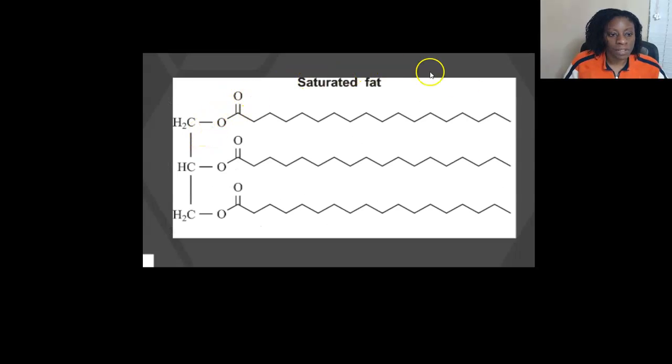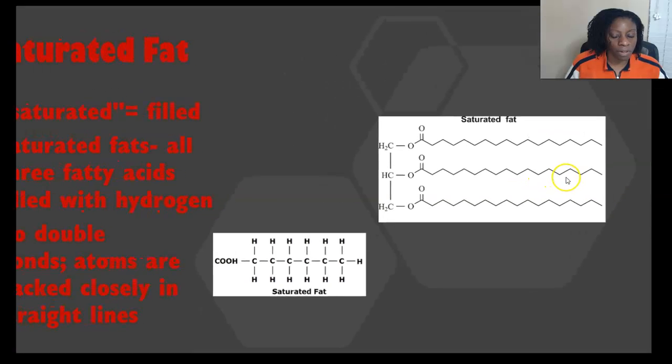Right, so here's another illustration of a saturated fat. So again, you don't see too many letters represented here. You don't see the C's and the H's for the carbons and the hydrogens, but we know that each of the points represents a carbon bound to a hydrogen. So, don't pay attention to these double bonds here. This is the carboxylic acid. There's always going to be that double bond between the carbon and the oxygen. But from one carbon to the next, within the chain, you see no double bonds, okay? It's just a single line going all the way through.